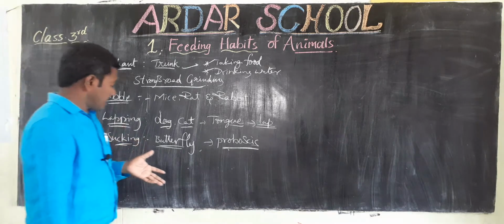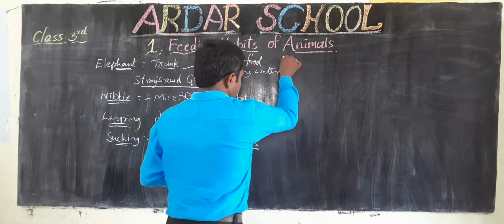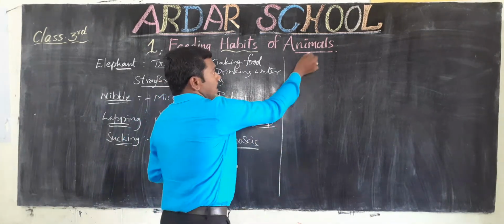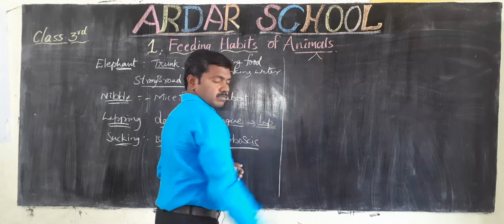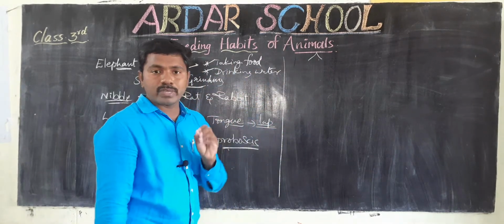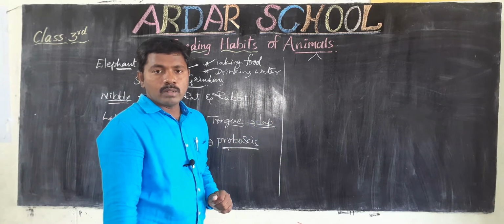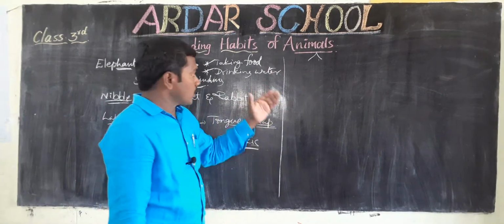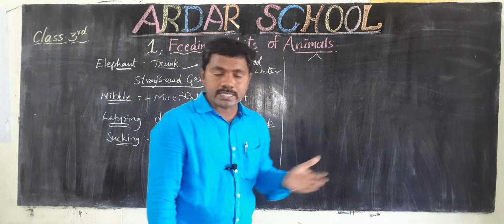Okay, children. Next one, animals are mainly of two types. All animals are free living things. They are living freely in nature, but gradually some are domesticated.